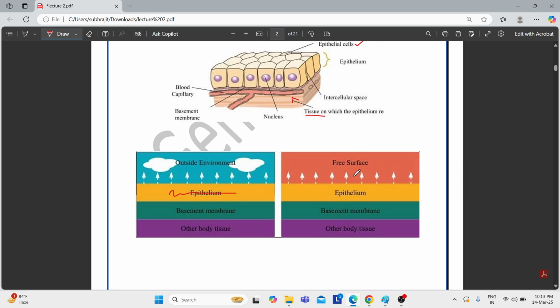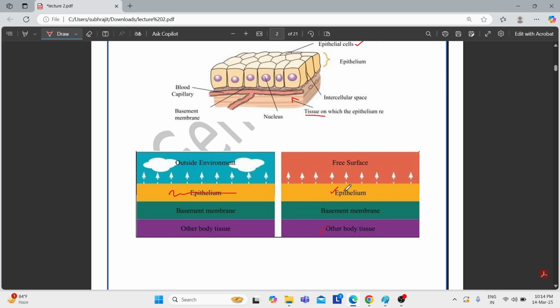Okay, now suppose this is another case where this is a body tissue and this is our epithelium. Now it is showing free surface. This free surface means that it consists of any sorts of body fluids. We will encounter a body fluid only if the epithelium is present on the internal surface. That means the first diagram is trying to show that the epithelium is present on the external surface, for example the skin epidermis. That's why it is shown as outside environment, because our skin obviously faces the outside environment.